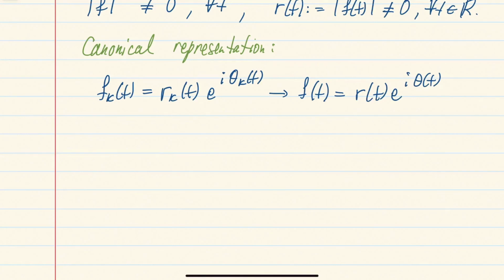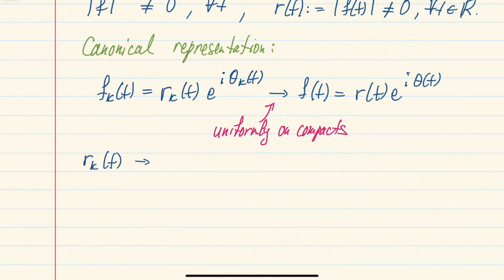Okay, but let's also recall that whenever characteristic functions converge, they also converge uniformly on compacts. We had an exercise in one of the earlier chapters, I think it was in chapter 3, which shows this. And of course this implies that r_k(t) converges to r(t) also uniformly on compacts.